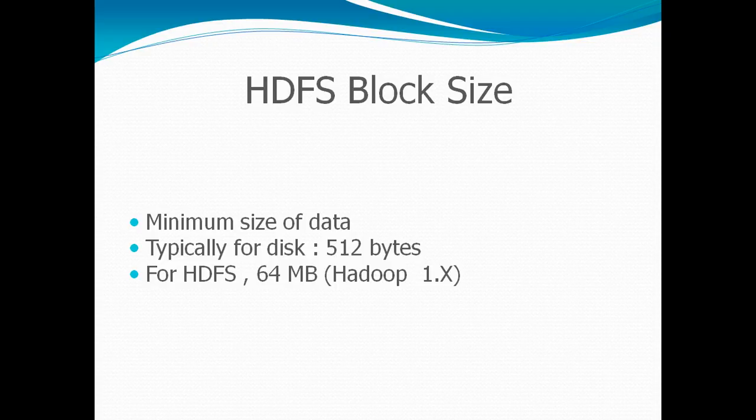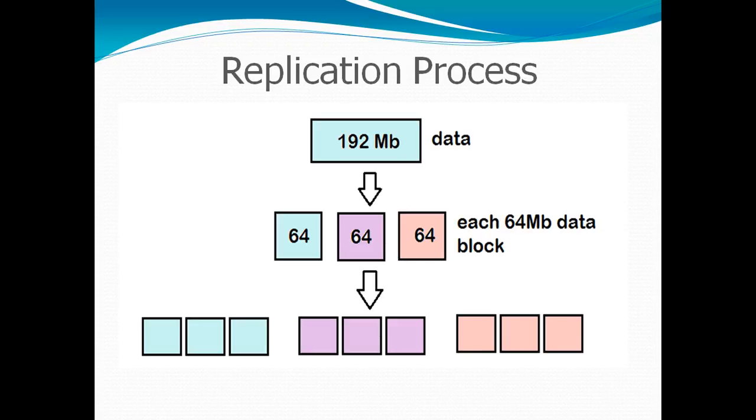The main concept we have to learn is HDFS block size. Block size is the minimum size of a block that can be read or written to the file system. Typically it is 512 bytes for a disk, but for HDFS 1.x version it is 64 MB. So we will go through the Hadoop 1.x version and understand this example. This is the example of the replication process, or normal process.